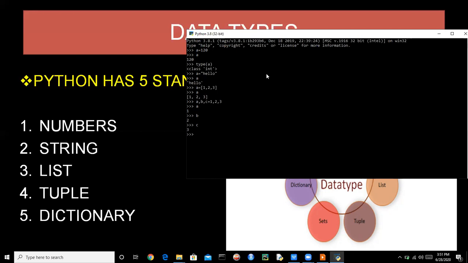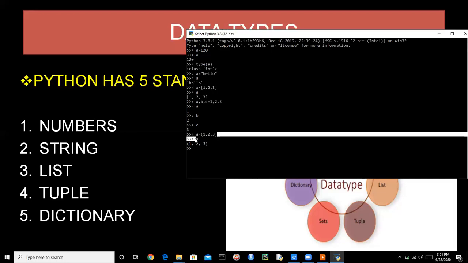So the next thing is tuple. We can assign the value of a tuple like this. Its syntax is small brackets, and we can write data in the small brackets. We'll discuss it more later. We are just seeing an example and clarifying the syntax.